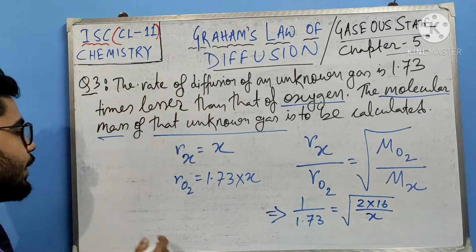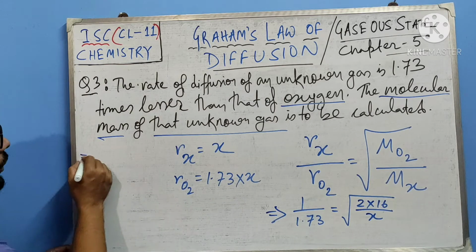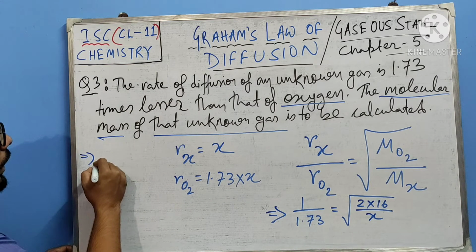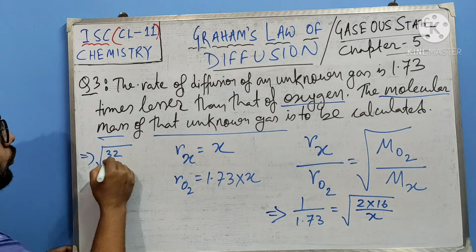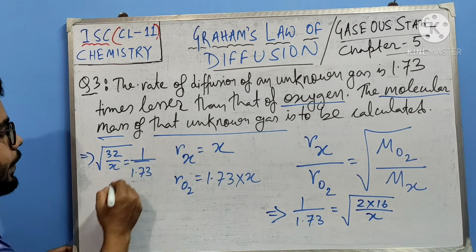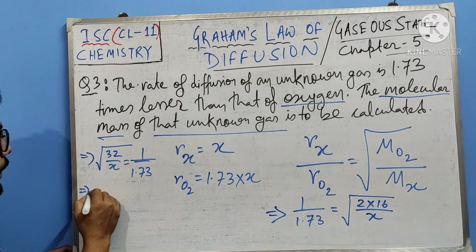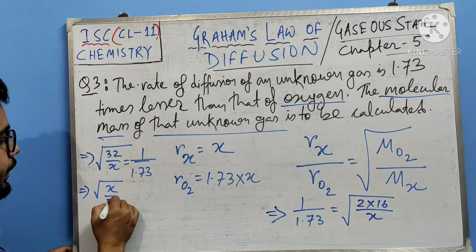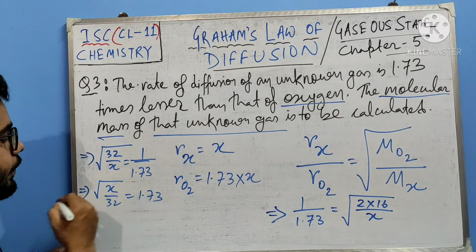So we can write the equation as root over 32 by X equals 1 by 1.73, or else root over X by 32 equals 1.73.